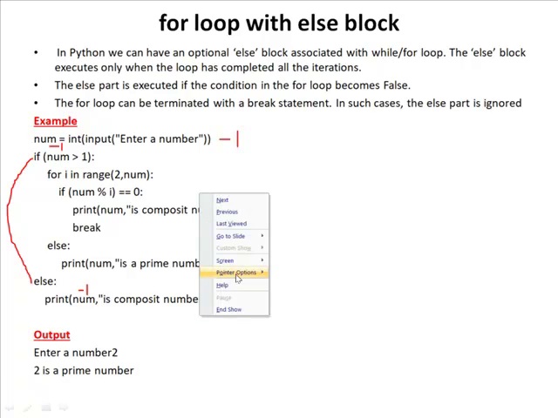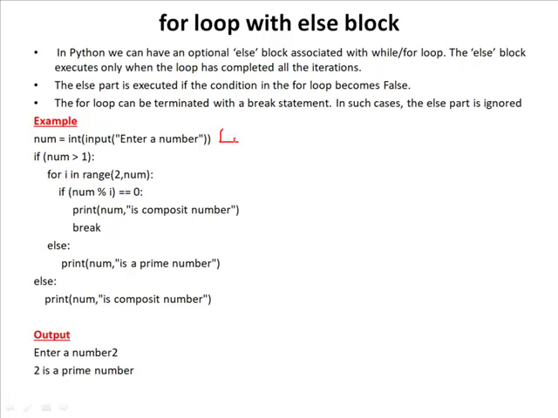Right? For example, if the value is 4, then first you check the condition. 4 greater than 1, condition is true, so it enters into the if block, and here the iteration starts from 2 because prime number starts from 2. So the range start value is also 2. That means I initial value is 2 and the number value is 4, right? So the internal condition is 2 less than 4, condition is true, so it enters into the for loop body. In this, the first condition is number modulo I equal to 0. This condition is to check whether that number has any other factors or not.